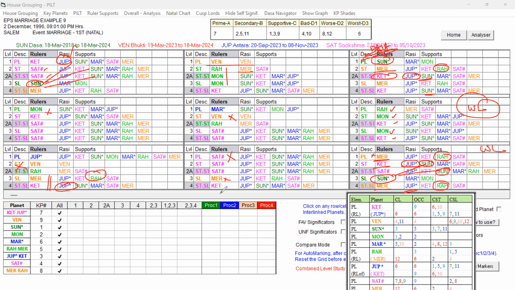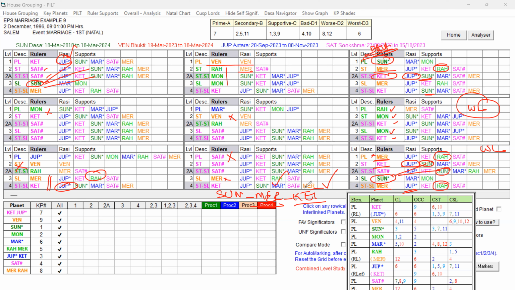So that way, the native got married in Sun Dasa, Mercury Bhukti, and Ketu Antara. Because Mercury is stronger. In the Mercury, which are the favorable key planets? Ketu, Sun, Saturn. That is playing a role here. So that way, in Mercury Bhukti, Ketu Antara, the native got married.